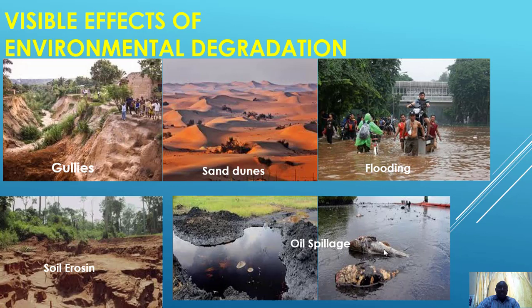As we said earlier on, ignorance and the fact that people are poor makes them begin to use environment, land, or soils that are not too good, and they use it in a way that will bring about degradation of the environment.